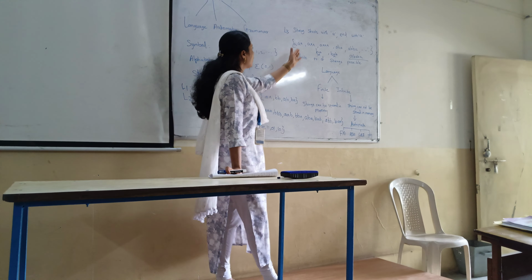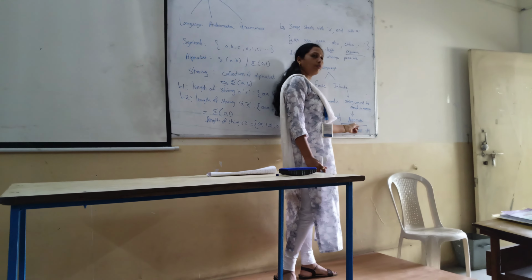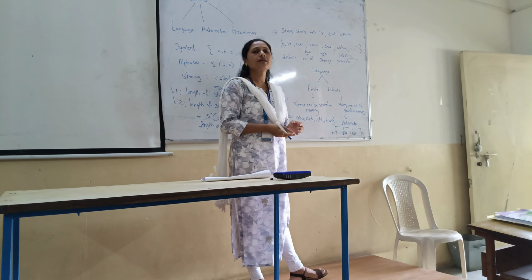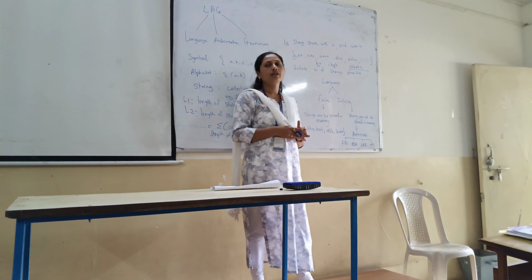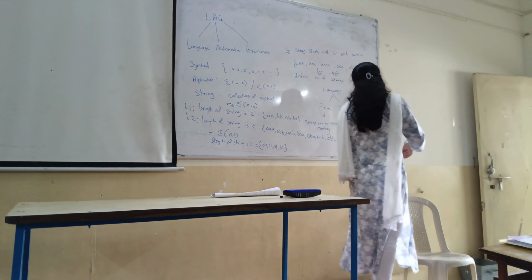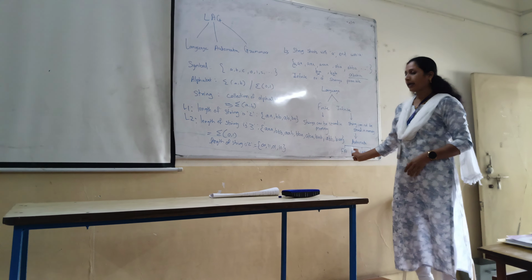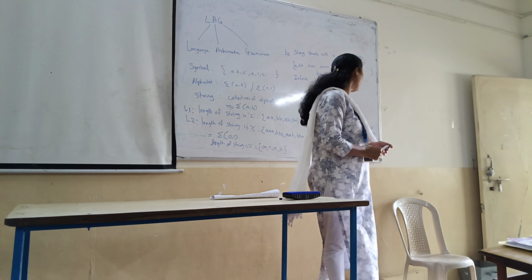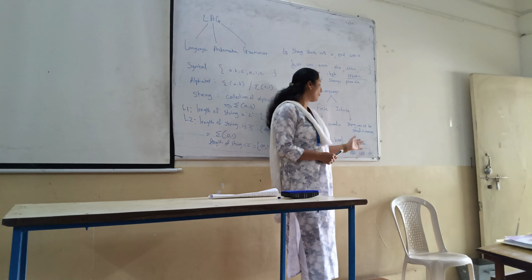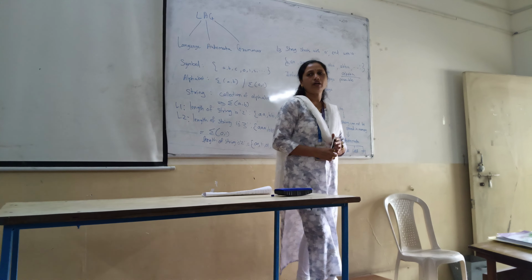Okay, that's why automata comes into the picture. Automata is a mathematical model which will tell you whether the string is acceptable or not. So which types of automata are there? You have finite automata, pushdown automata, linear bounded automata and Turing machine. So one by one we are going to see how these